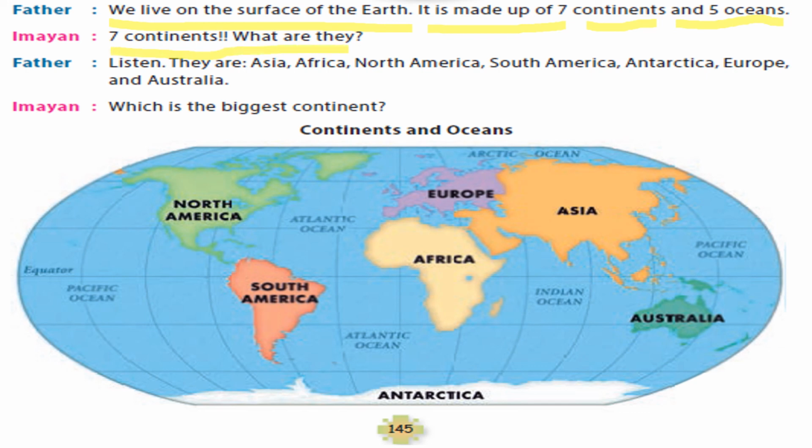They are Asia, Africa, North America, South America, Antarctica, Europe and Australia. Which is the biggest continent, Daddy? Iman is asking, which is the biggest continent? In the next slide, he will be answering.